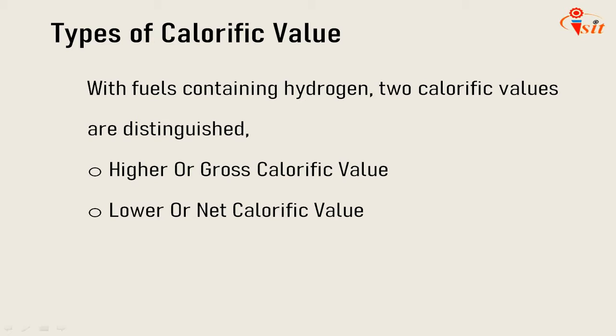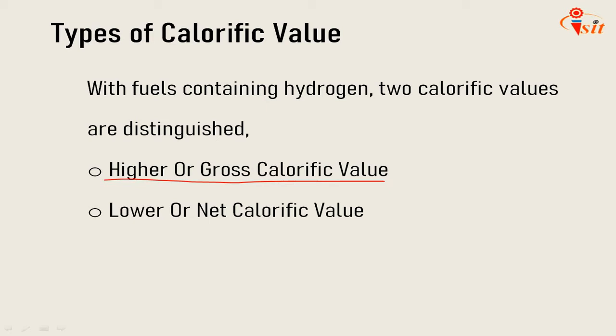When combustion products are cooled to the reactant's temperature, the water vapor gets condensed and the heat of its vaporization is recovered. The calorific value thus obtained is called higher calorific value, or it is also called gross calorific value.